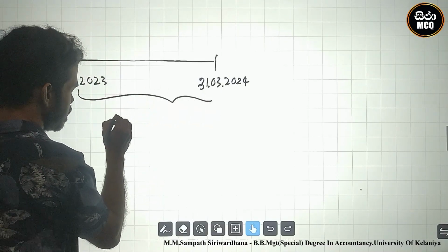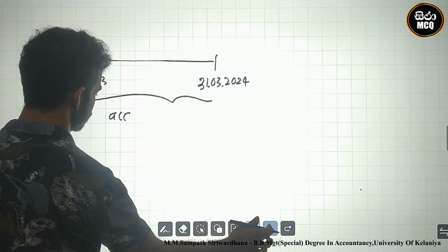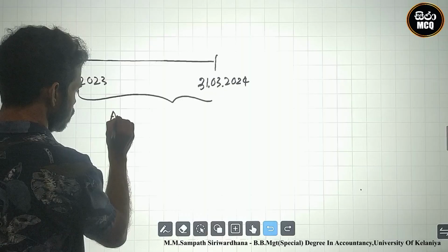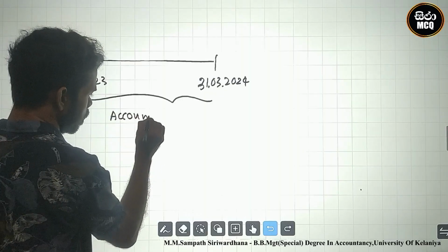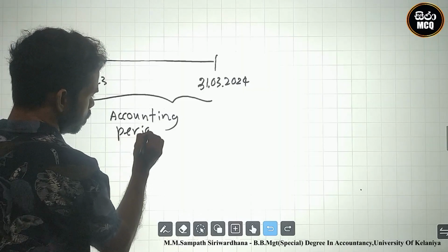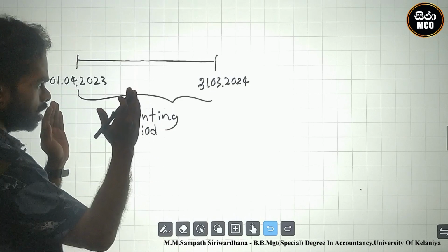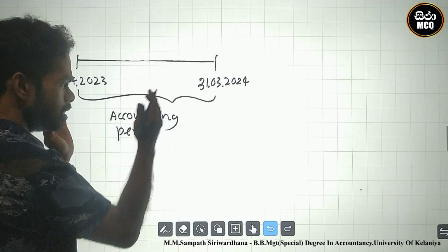We said there is a current accounting period. We prepare accounts for this year.